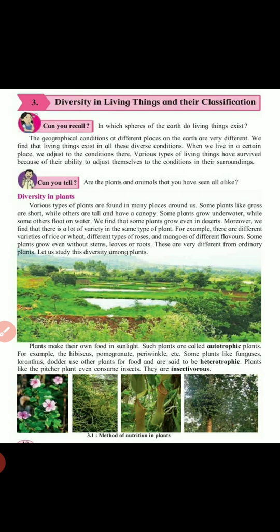When we live in a certain place we adjust to the conditions there, the rainy season, the hot season. According to that the plants are different, their shapes are different and colors are different, their habitat is different, all things are different according to their condition.